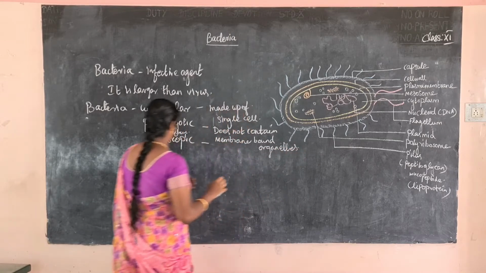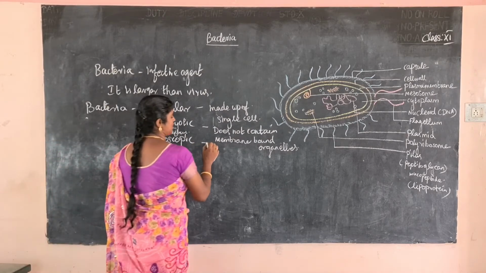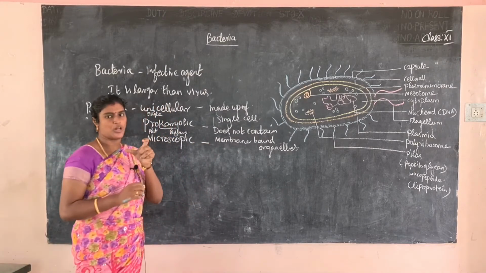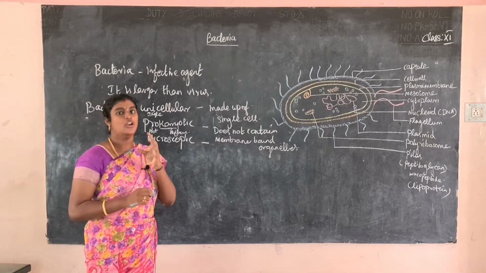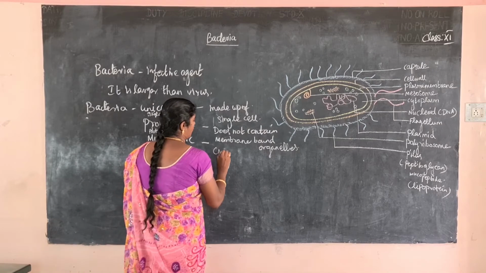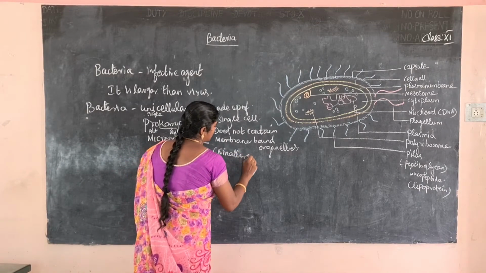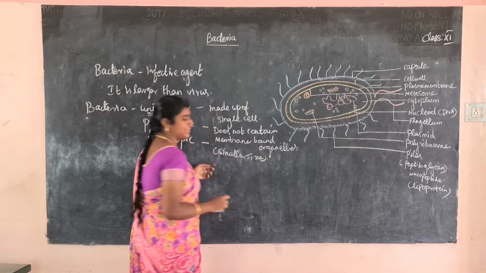Next one, microscopic. What is the meaning of microscopic? It means the bacteria are of very small size. We can't see them with the naked eye, only through a microscope. These are the main characters.